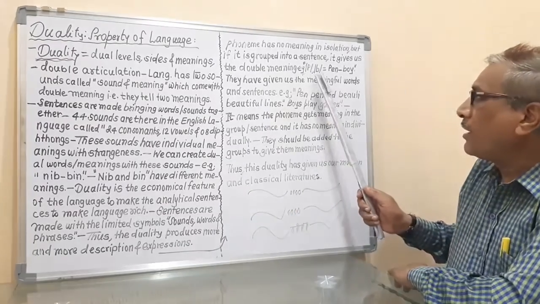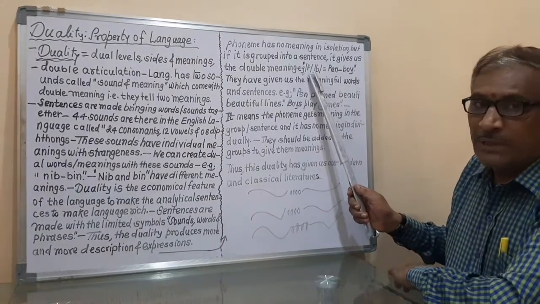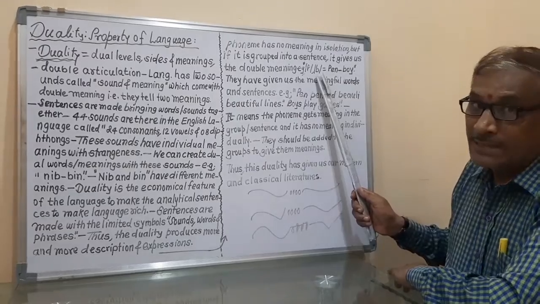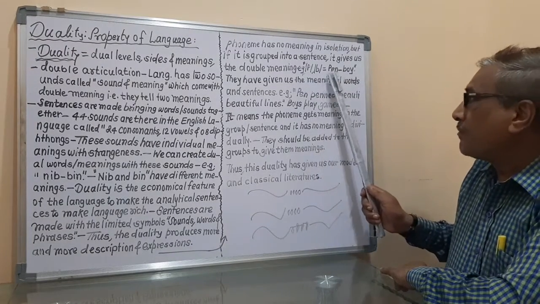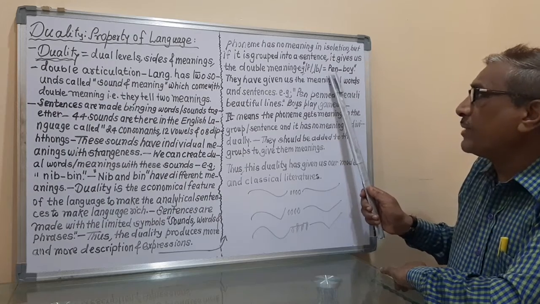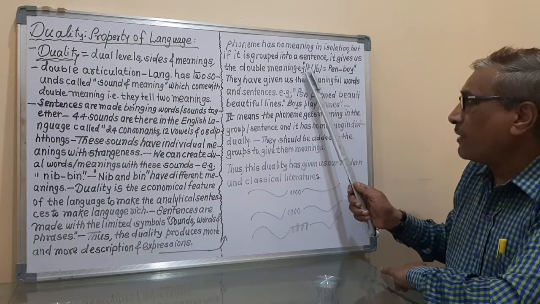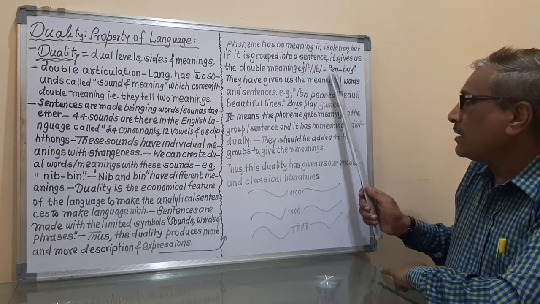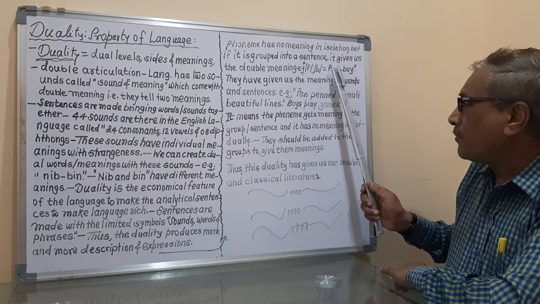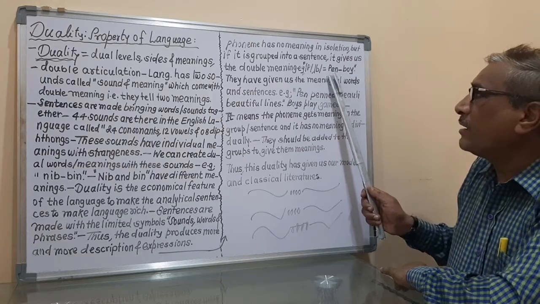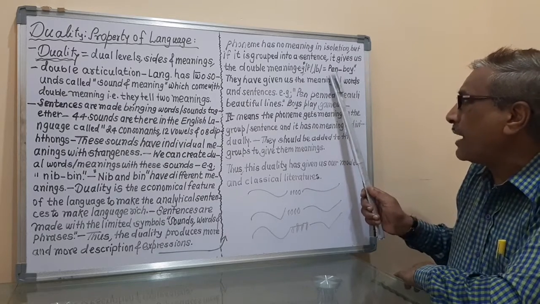For example, P has no meaning at all. This B has no meaning at all. But when we make pen, P-E-N, pen, means this phoneme is here P, and with the help of this P, we have made the word, and that has been pen.